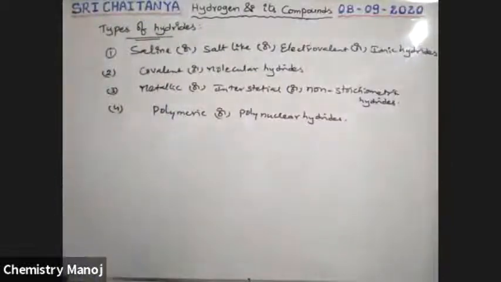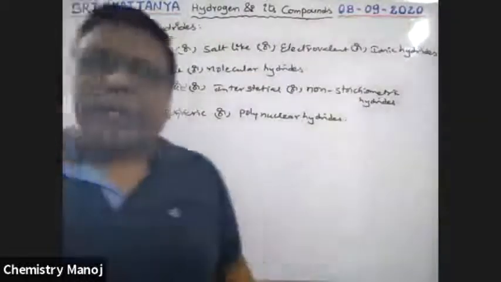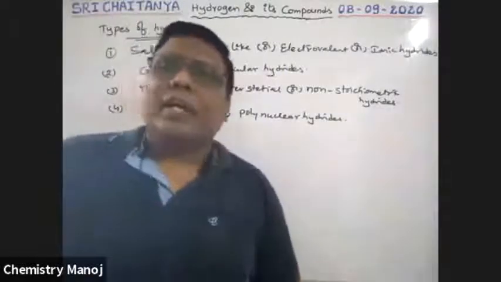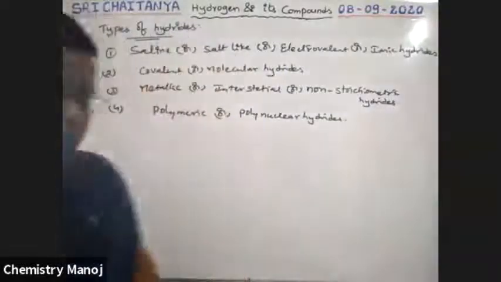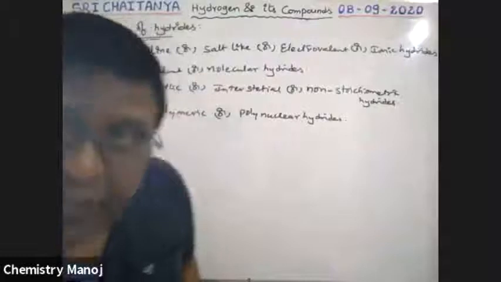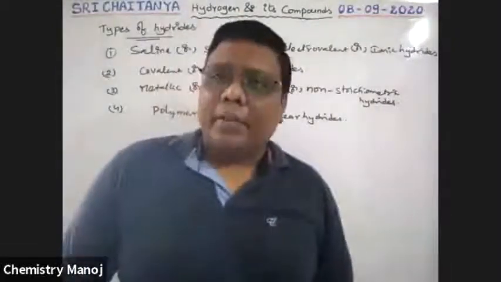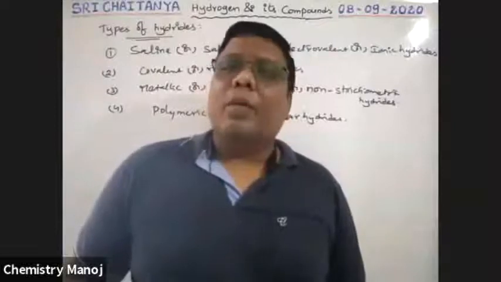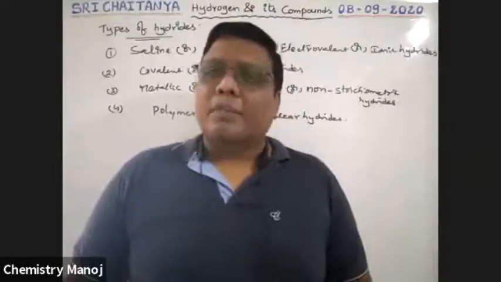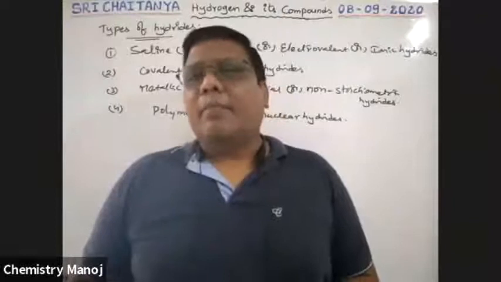We will discuss them one by one. First of all, saline or salt-like hydrides. For our convenience and easy understanding, in our periodic table, how many blocks are there? 4 blocks: S block, P block, D block, and F block.